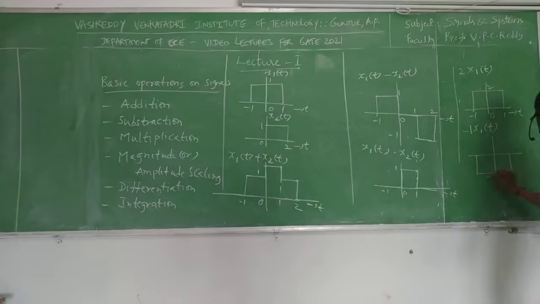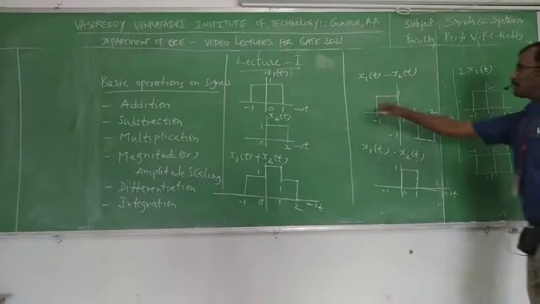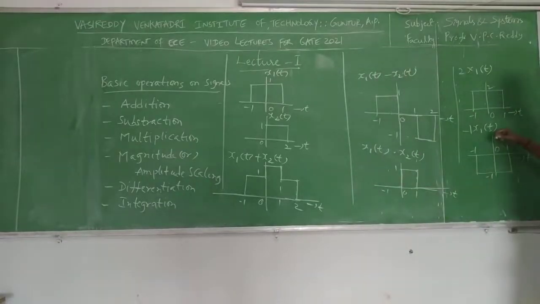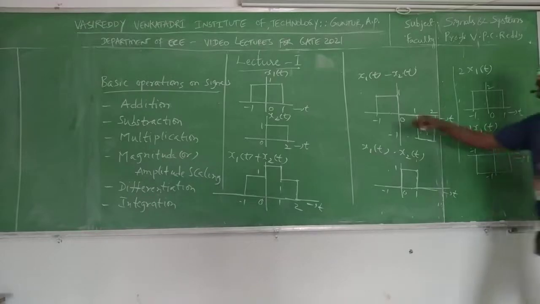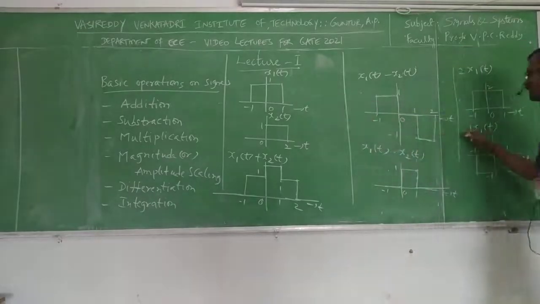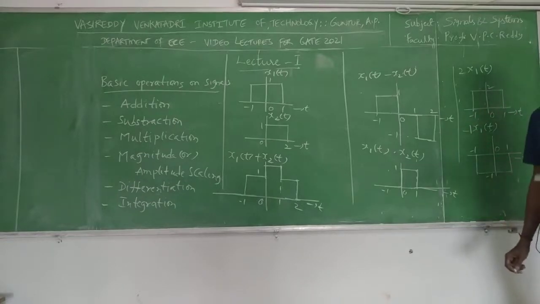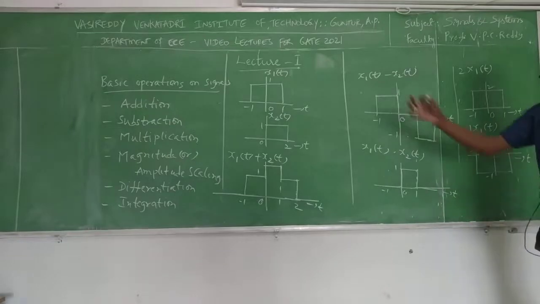Here the magnitude is 1, but here the magnitude is -1. So this is also called magnitude reversal. Here it is x1 of t, here it is minus x1 of t. If the scaling factor is -1, that is called magnitude or amplitude